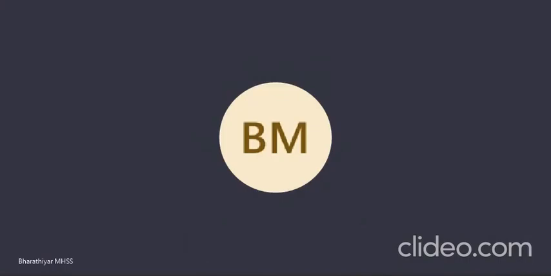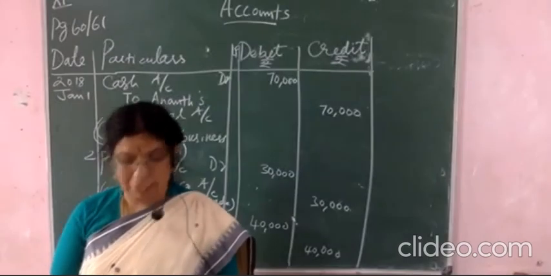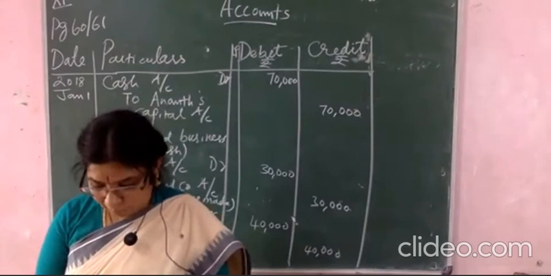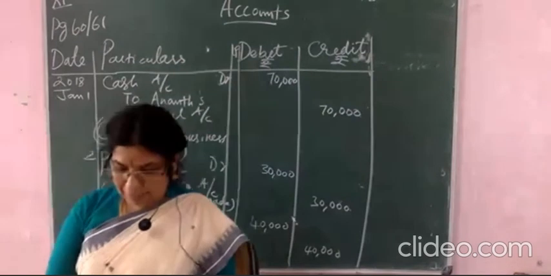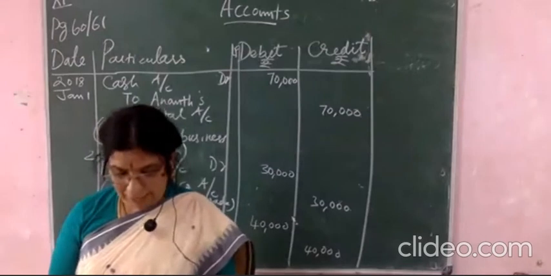Okay, page number 60. Anant is a trader dealing in the textile business. For the following transactions, pass the journal entries for the month of January 2018.